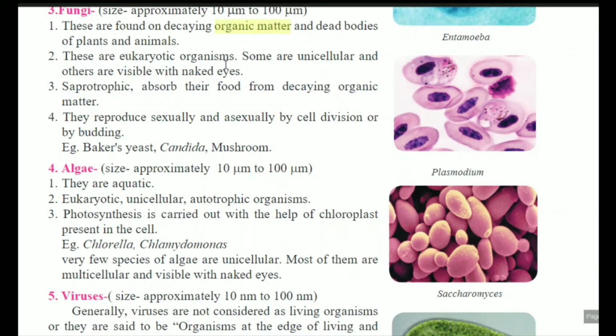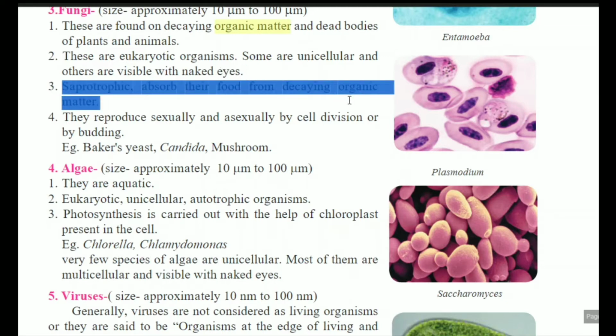These are eukaryotic organisms. Some are unicellular and others are visible with naked eyes. We studied in the second lecture the diagram of fungi, which may grow in moist conditions on the surface of bhakri, chapati or dal. It requires moisture for growth and we can easily observe it. Saprotrophs absorb their food from decaying organic matter. Here this is the definition of saprophytic: they use the decaying matter for their food purpose.